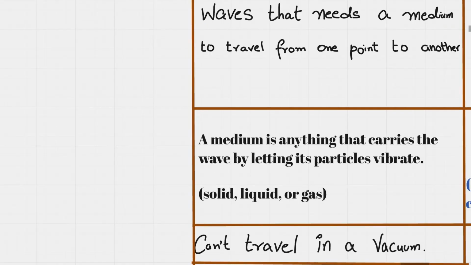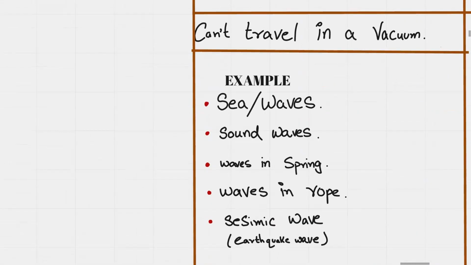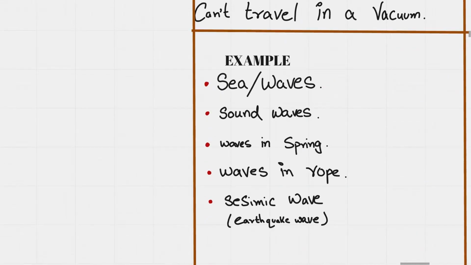One thing that I'm going to tell you about mechanical waves is that these waves cannot travel in a vacuum. These waves will never ever travel in a vacuum. Examples of these waves are sea waves, sound waves, waves in a spring, waves in a rope, as we saw in our first example of Mr. Stickman, and also the seismic wave, which is basically called the earthquake wave.